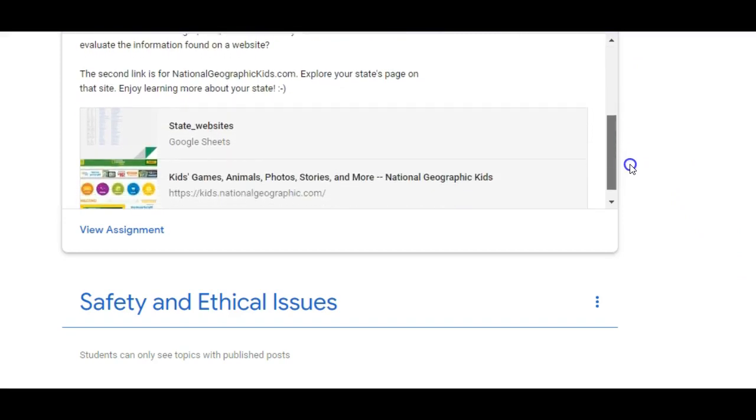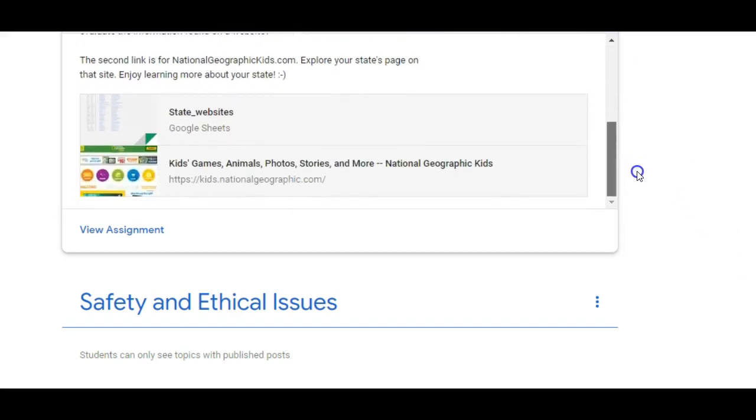The second link is for nationalgeographickids.com. Explore your state's page on that site. Enjoy learning more about your state. So let's go to the first link. This is the spreadsheet of websites.